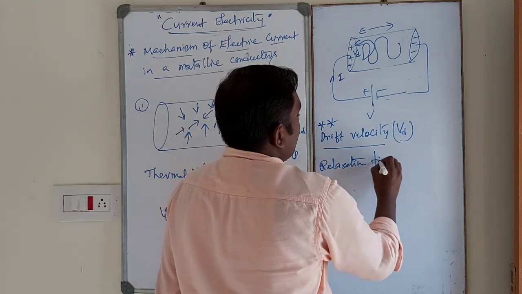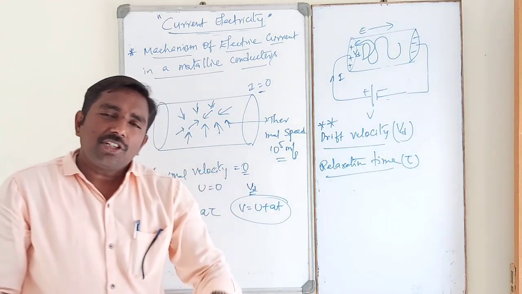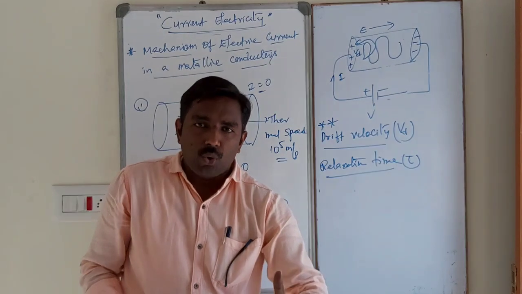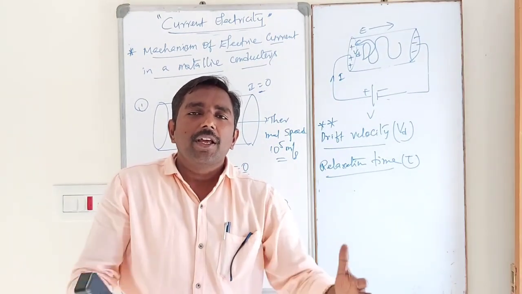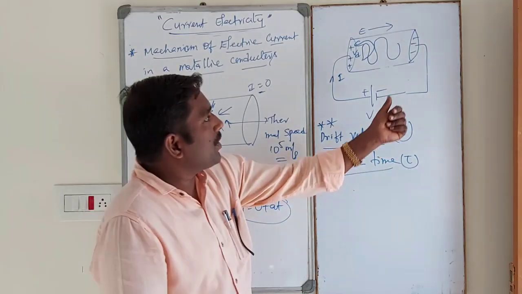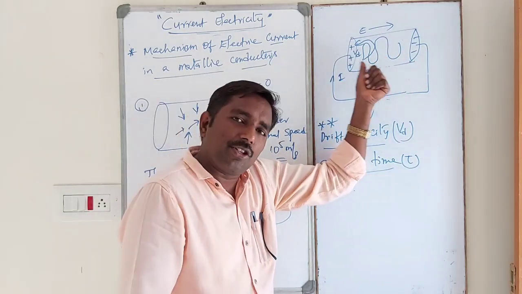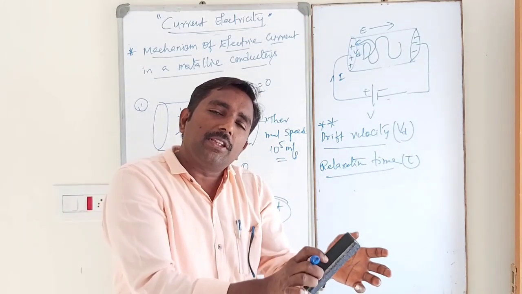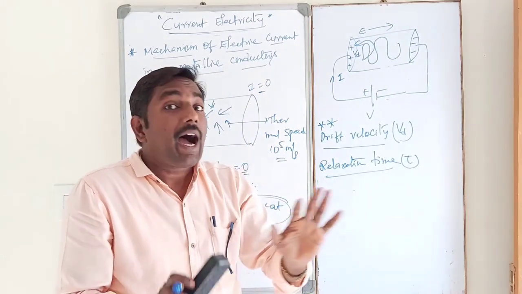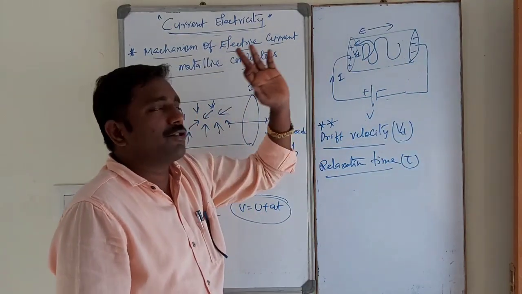Relaxation time, tau. Relaxation time means the time interval between any two successive collisions. Please remember it, students. During the motion, the electrons are moving in a direction opposite to the field. Each electron collides with the neighboring electrons, positive ions, or walls of the container. However, electrons are moving opposite to the field, that is, towards the positive plate.